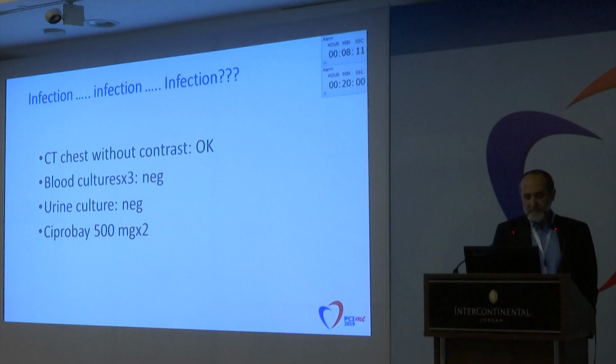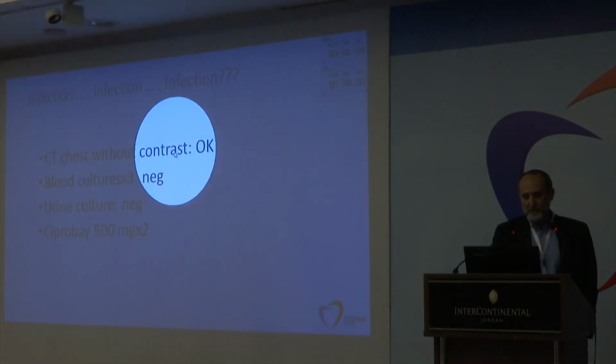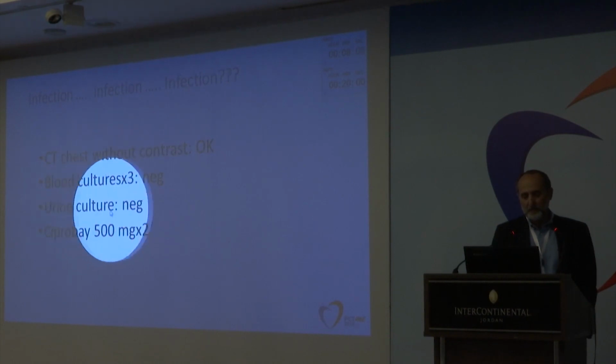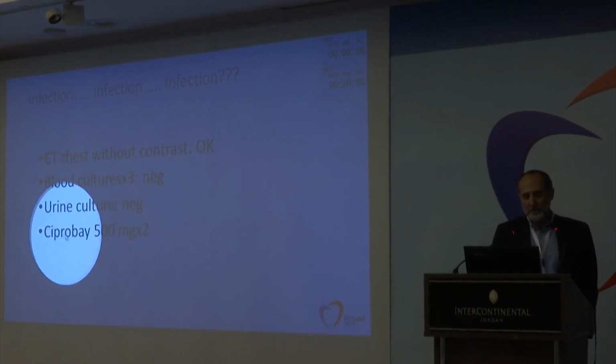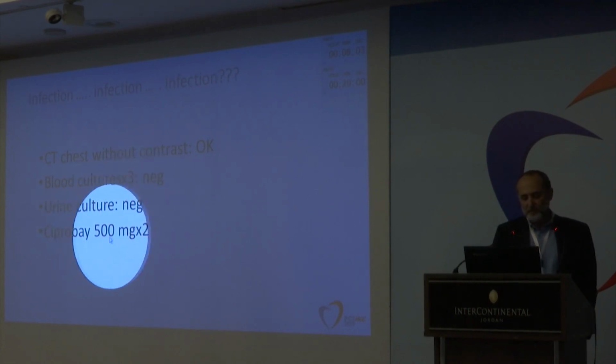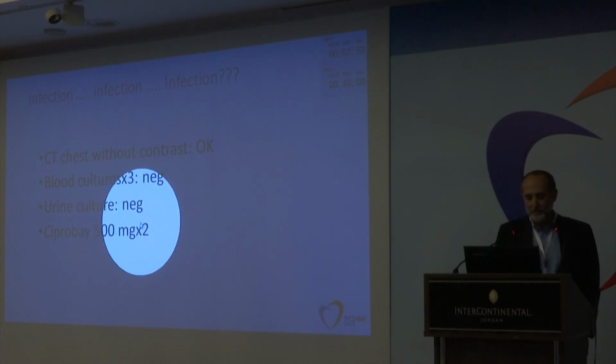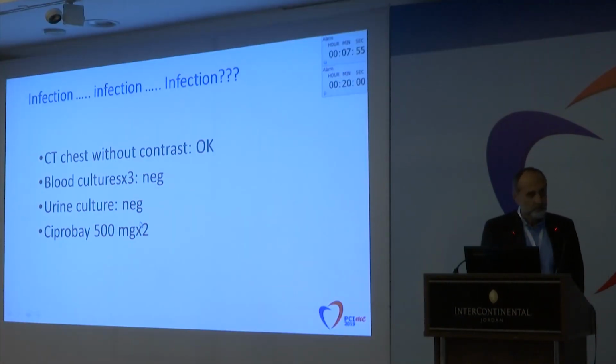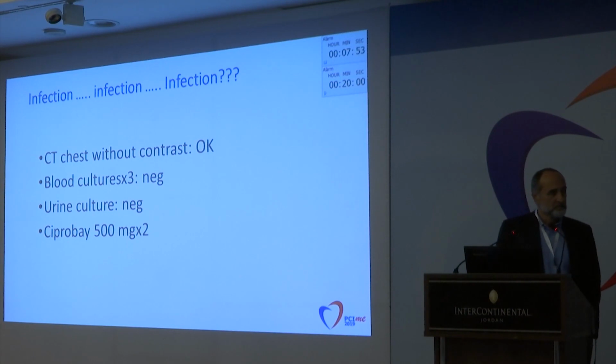We did a CT without contrast, specifically looking at the graft and looking to see if there are any bubbles around the stent graft suggestive of the presence of infection. We did 3 sets of blood cultures, aerobic and anaerobic, and they all came back negative. We also did the urine culture that came back negative. Empirically, we started them on oral antibiotics, 500 milligrams twice daily. To me, the fact that blood cultures are negative, I really don't think it's graft infection.